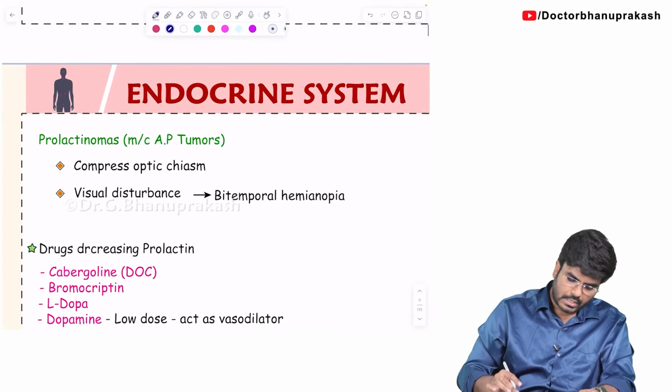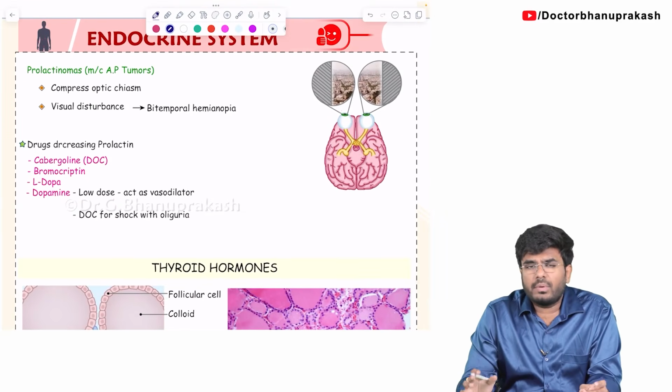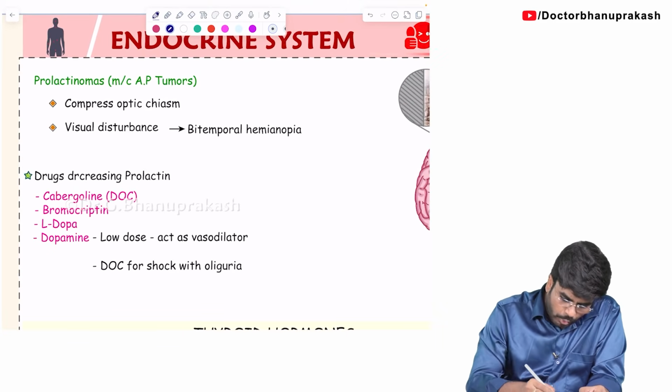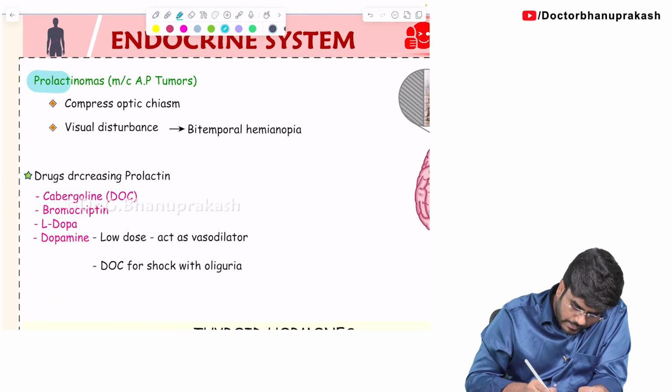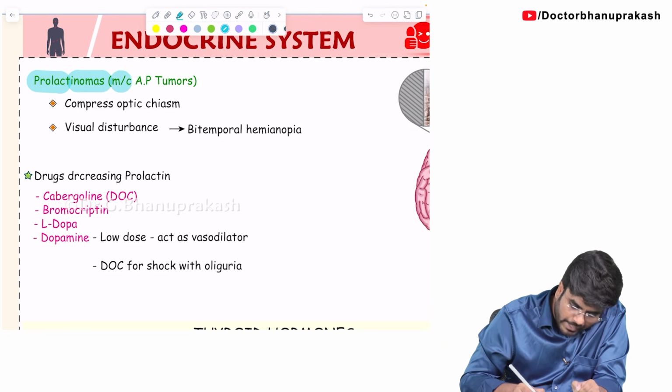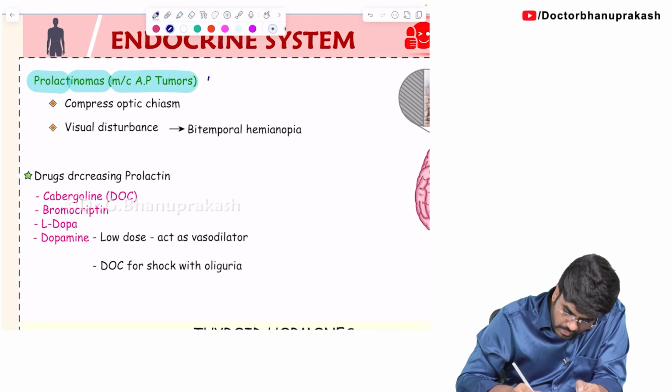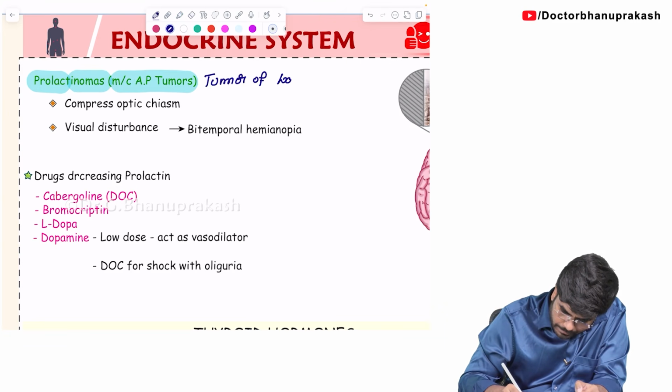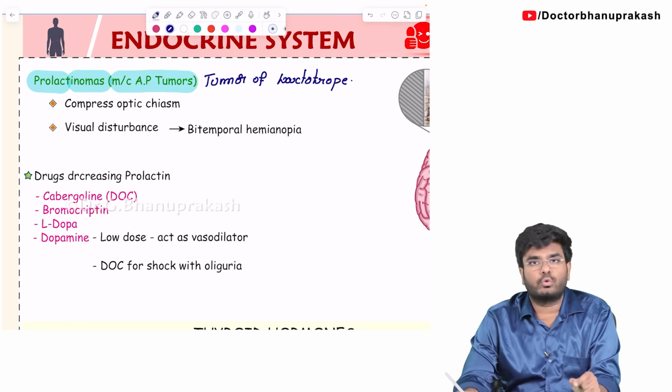Okay, maintenance. Now, let's discuss the problem with prolactin. Prolactinomas are a clinical condition. Prolactinoma means a tumor of what? It's a tumor of lactotrophs, one of the most common anterior pituitary tumors.